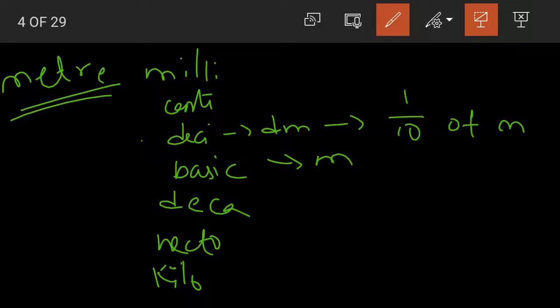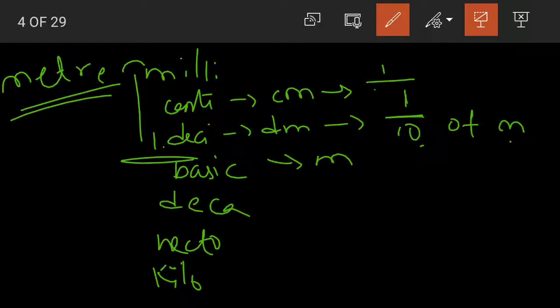Understood children? The upper ones, that is the ones above the basic unit of measurement, will be like this in a fractional form. 1 decimeter is equal to 1 by 10 of a meter. Next, we have centimeter, cm. So 1 centimeter is equal to 1 by 100. The denominator increases. First we had 10 here. Now we'll have 100. 1 by 100 of a meter.